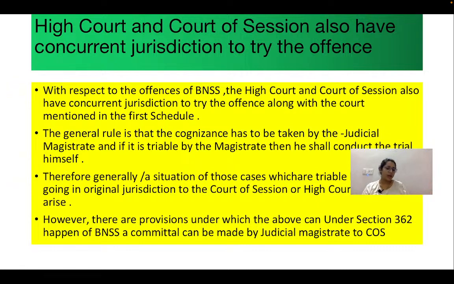For this understanding, you must have very basic knowledge that the High Court and the Court of Session both have concurrent jurisdiction over the offense. When you read Section 21, it is clearly mentioned that if you want to see the competency of the magistrate to try the offense, then you need to see the schedule.